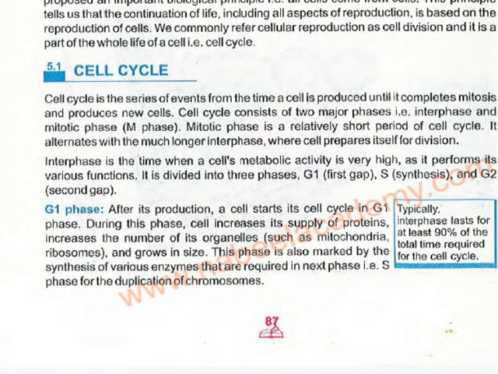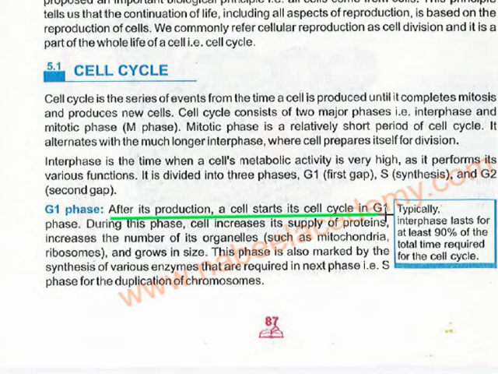So there are two phases of a cell cycle. First is the interphase, and the second one is the mitotic phase. So we are starting with the interphase. Okay, so G1 phase. After its production, the cell starts its cell cycle in which phase? The G1 phase.